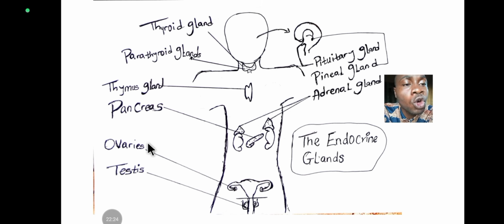All right, so we have the gonads. That's where you have the ovary, with its hormones, follicle stimulating hormone and luteinizing hormone. In females it is the ovary. In the male, you have the testes, which produce testosterone and also luteinizing hormone.